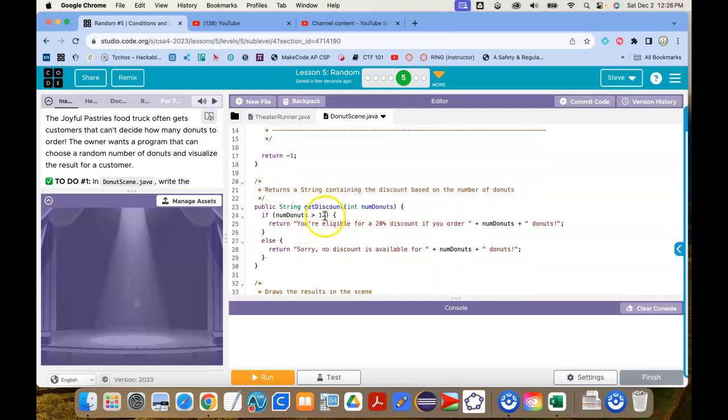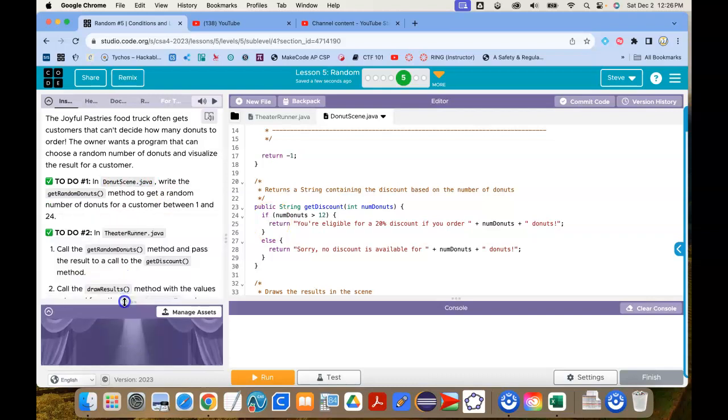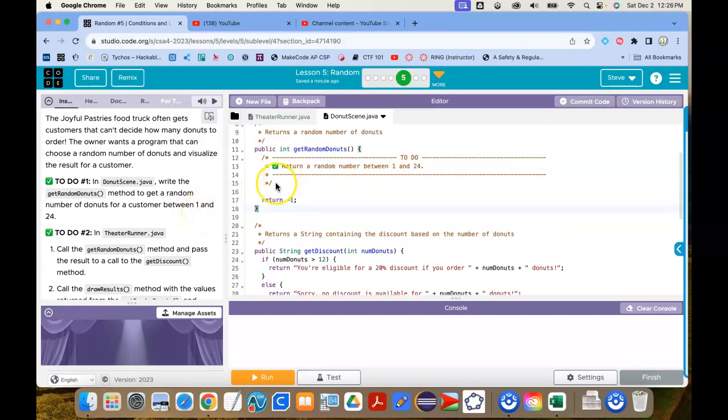Number of donuts greater than 12. I'm eligible for a discount. Ooh. So in the donut scene, write a get random donuts method to get a random number of donuts for a customer between 1 and 24.